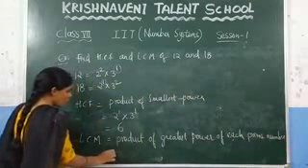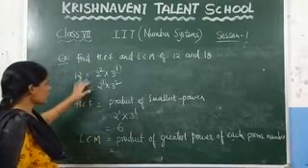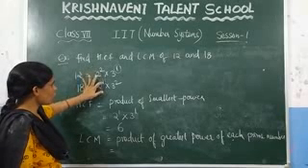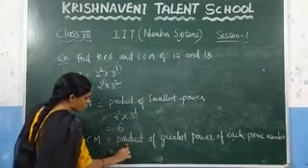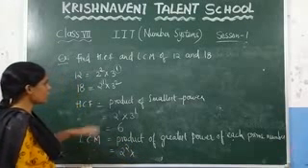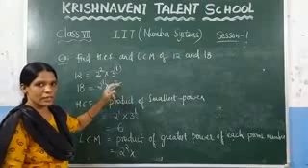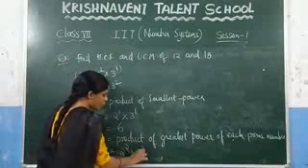So here, if you want to find the LCM, you need to take the greatest power. Here 2 square is there, here 2 power 1 is there. Among 1 and 2, what is the greatest number here? 2. So you need to take 2 square here. Now similarly, 3 power 1 and 3 square are there. Among 1 and 2, what is the greatest number? 2 is the greatest number. So you have to take 3 square here.